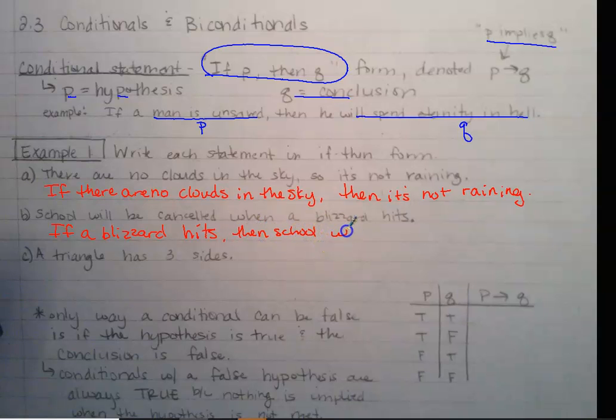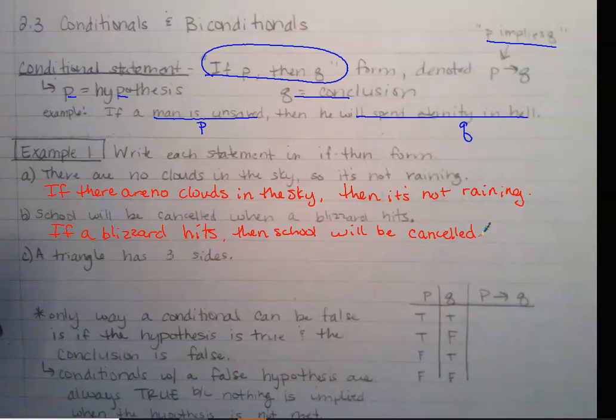And you can go ahead and write this and make your notes pretty. Are we good with that as an if-then statement? School will be canceled is the conclusion. Good.